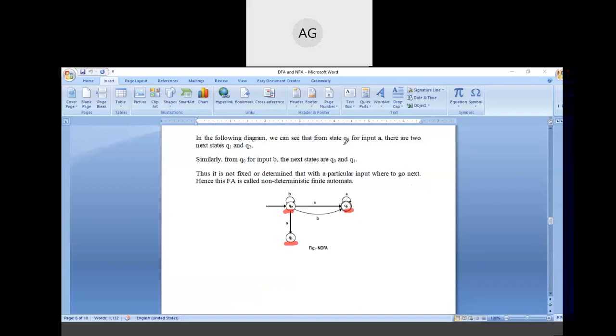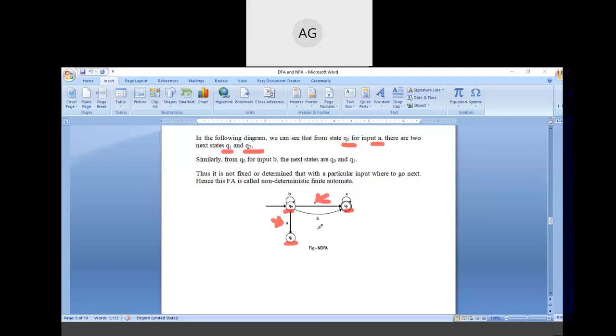So we can see from state q naught for input A, we are at the initial state. On getting input A, there are two states, q1 and q2. We can move to either q1 or q2.